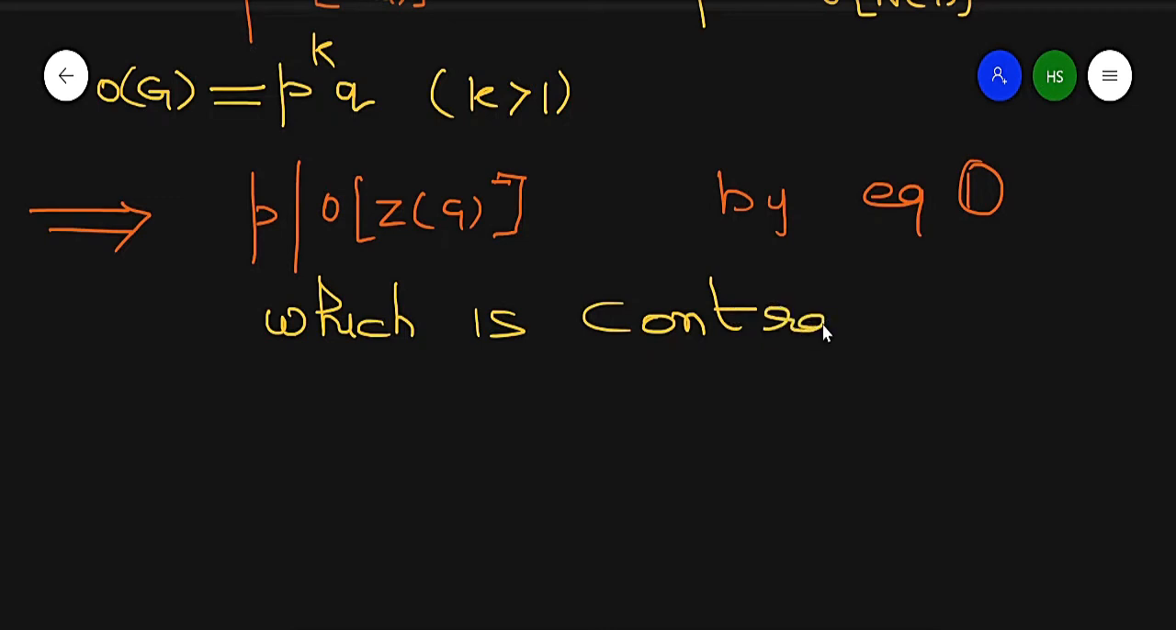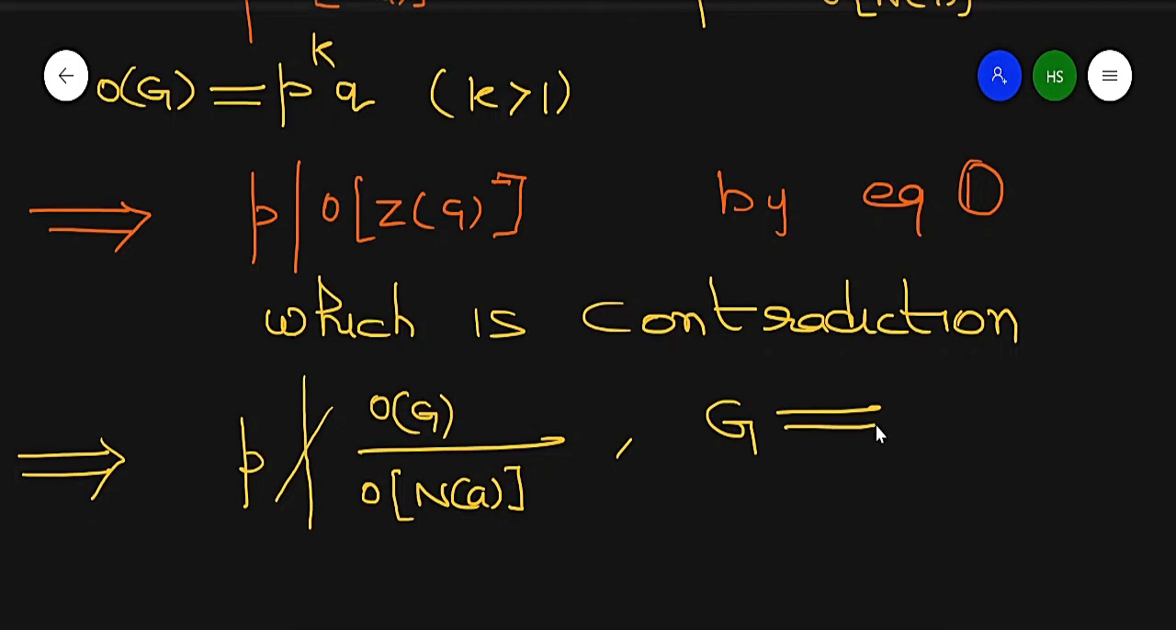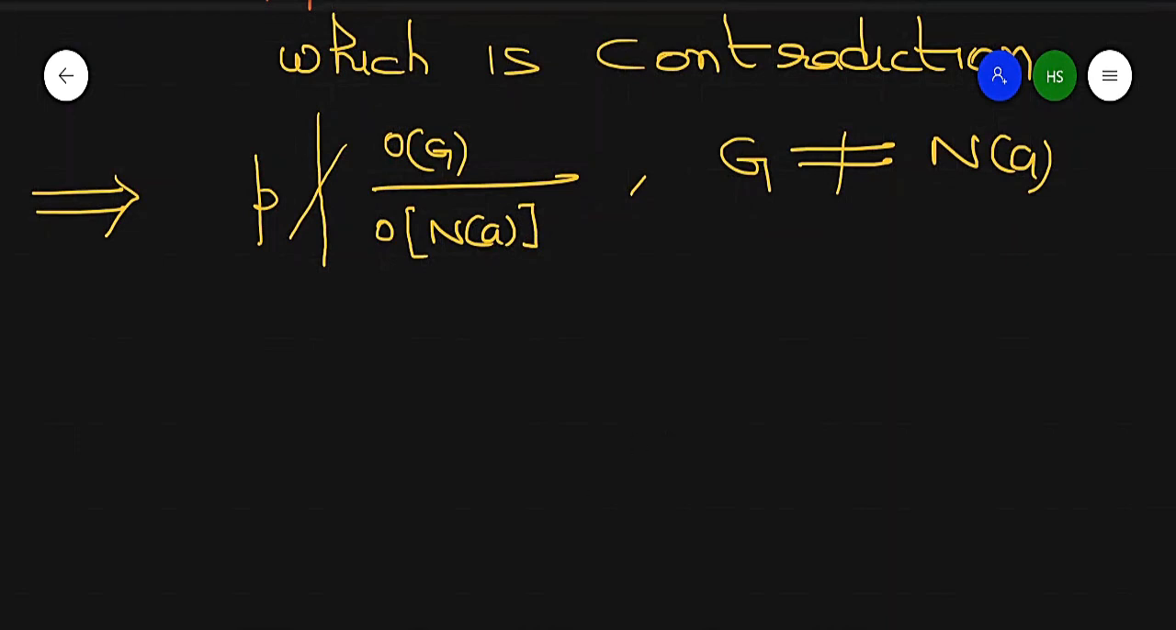So which is a contradiction. So if it is a contradiction, then it implies this prime number P does not divide order of G over order of normalizer of A. It does not divide these values where G is not equal to normalizer of A. So this means that the normalizer of A is what kind of subgroup of G? It is a proper subgroup of G.